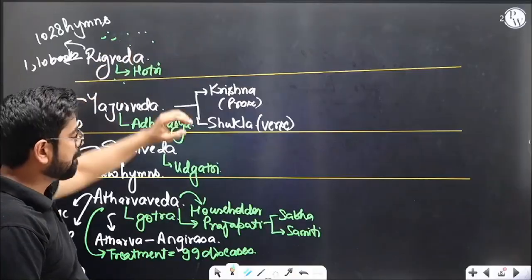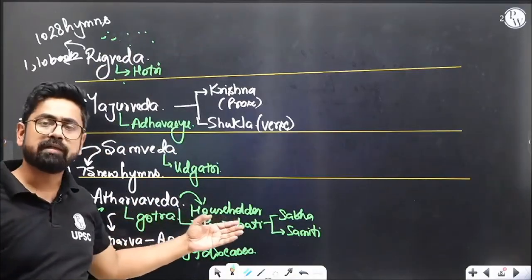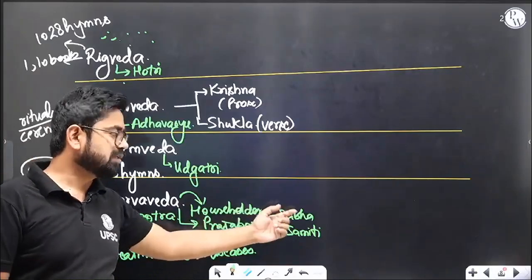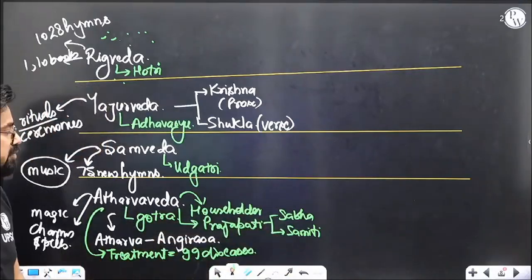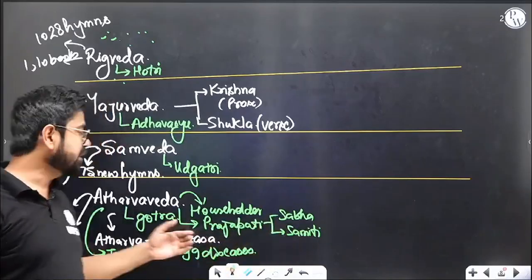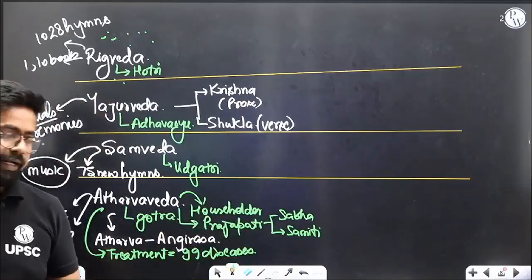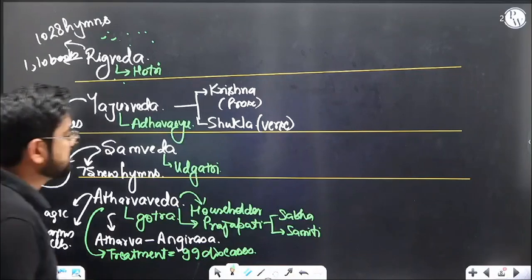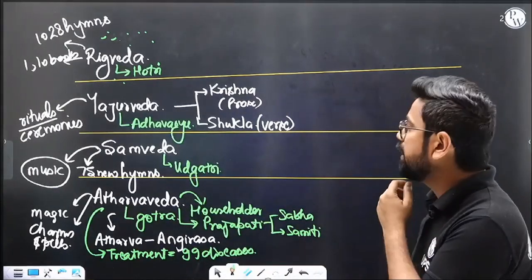And Samiti was meant to elect people. But later on, it's more like nominal, a namesake, where it is just being said that Prajapati has two daughters, Sabha and Samiti. Actual relevance of Sabha and Samiti? No, there is no actual relevance. It hardly matters. By the time Atharva Ved was written, Sabha and Samiti had lost their value, their whole political function. Sabha was taken over by the priests, the Brahmins, and Samiti hardly mattered anymore.